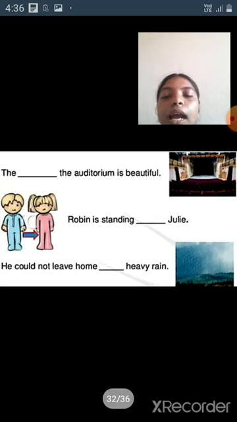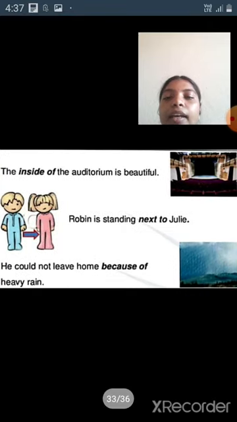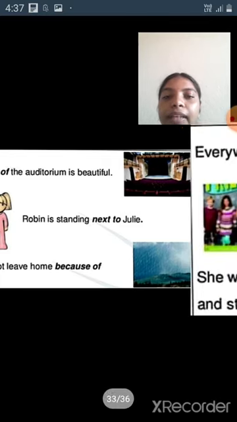Next one is compound preposition exercise. The dash the auditorium is beautiful. Robin is standing dash Julie. He could not leave home dash heavy rain. Answers of the compound preposition: the inside of the auditorium is beautiful. Robin is standing next to Julie. He could not leave home because of heavy rain.